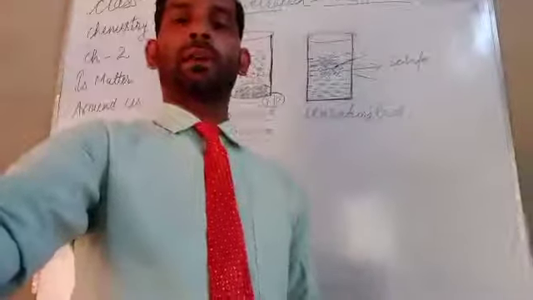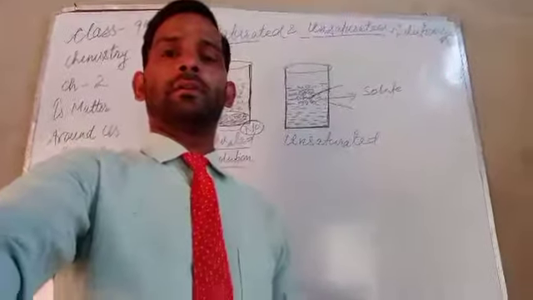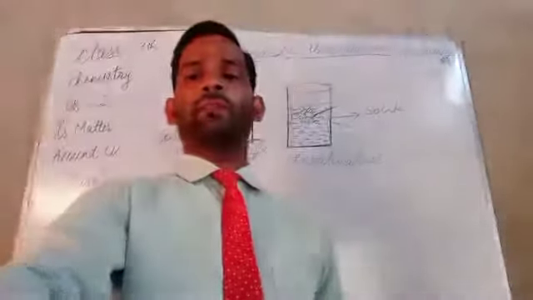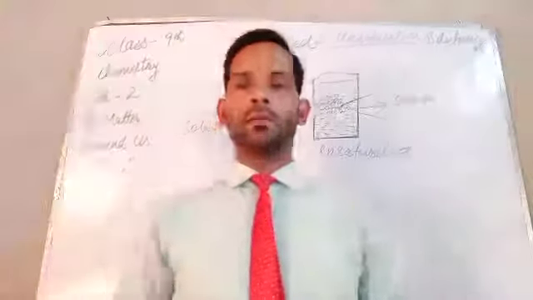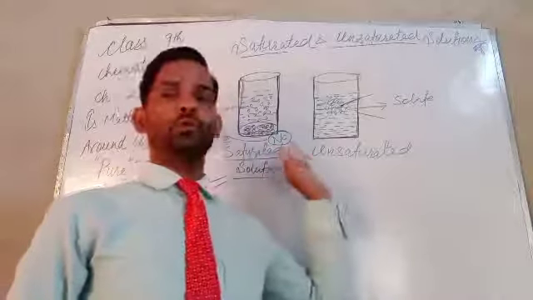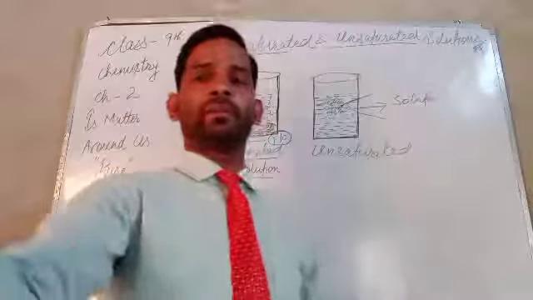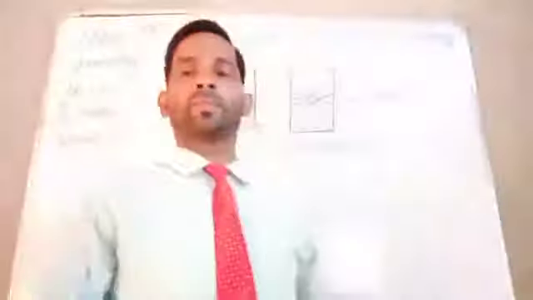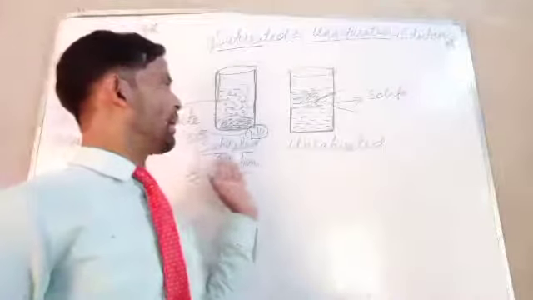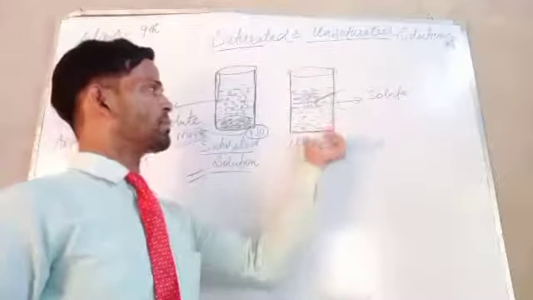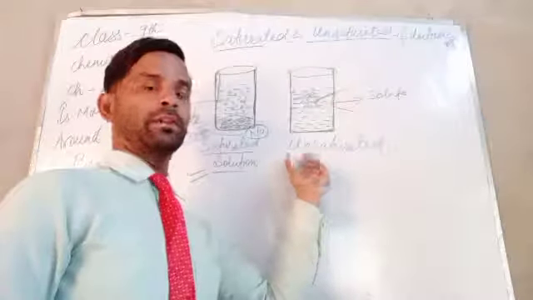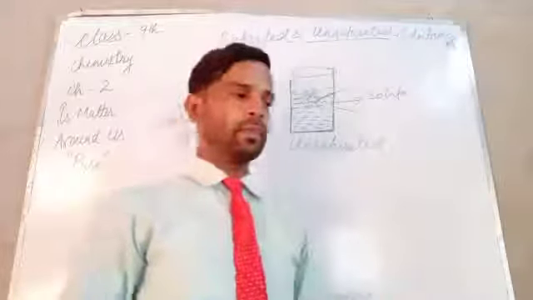If a solution does not allow more solute to dissolve, it is considered a saturated solution, and one in which more solute can dissolve easily is an unsaturated solution.